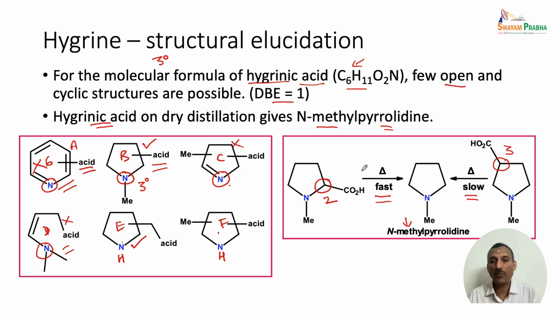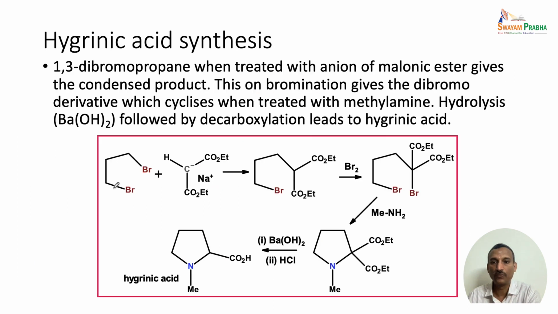So, how quickly we can convert this hygrinic acid into N-methylpyrrolidine will tell us about the position of the carboxylic acid unit, and it was shown that the hygrinic acid gives the N-methylpyrrolidine very quickly. So, we can say the hygrinic acid has the pyrrolidine structure as shown here, in which the carboxylic acid unit is present at position number 2. So, the structure of hygrinic acid is confirmed by the synthesis.